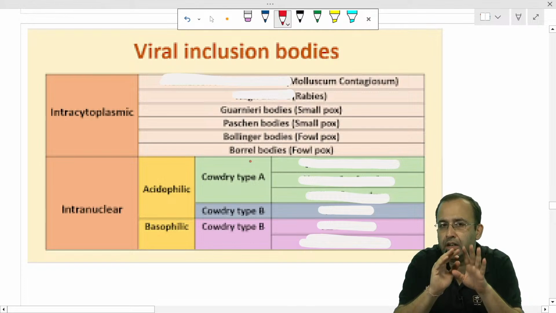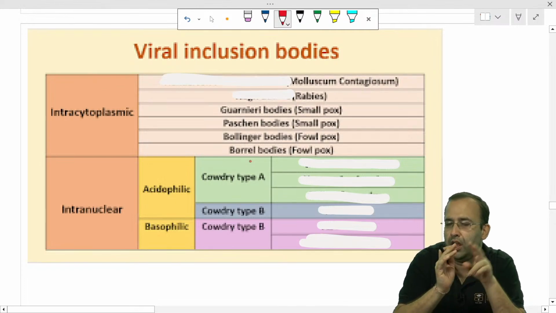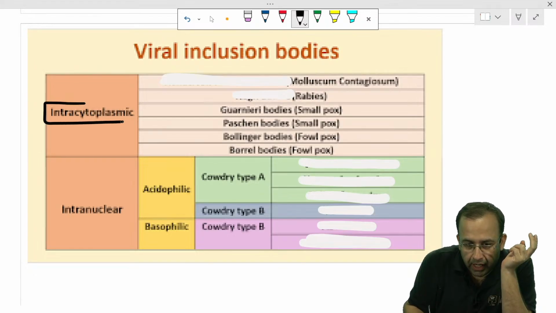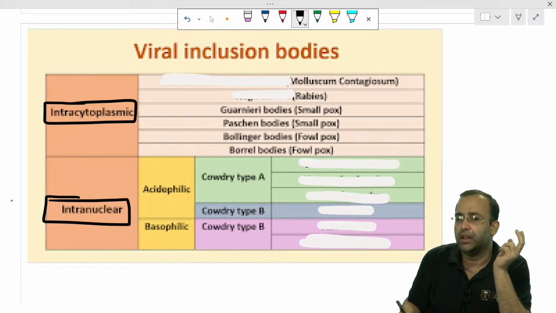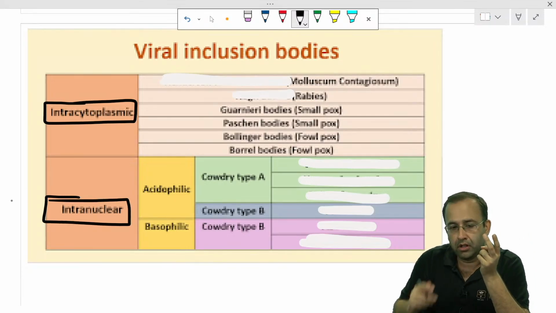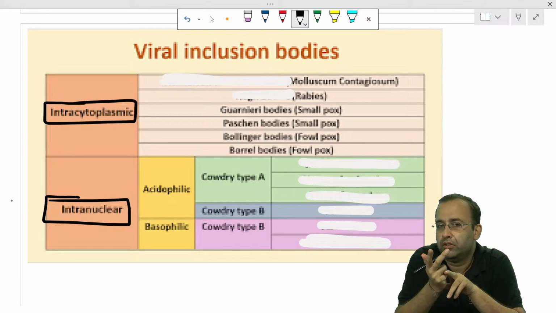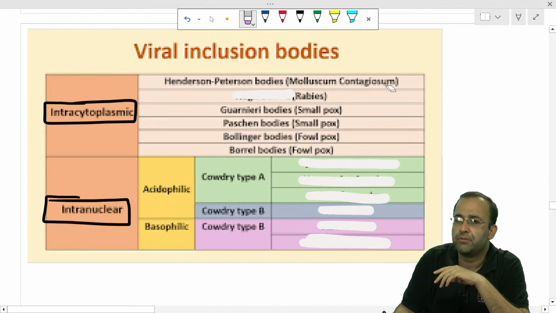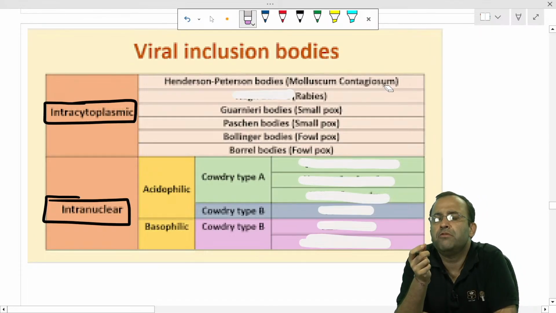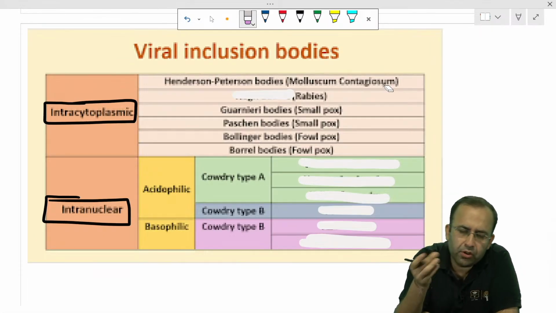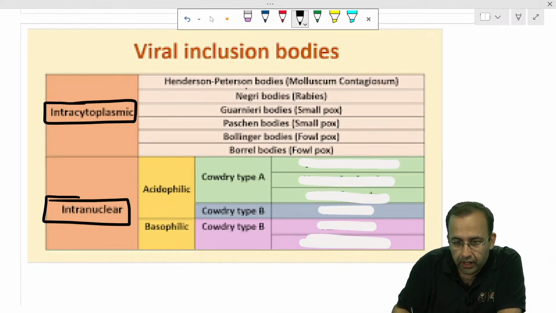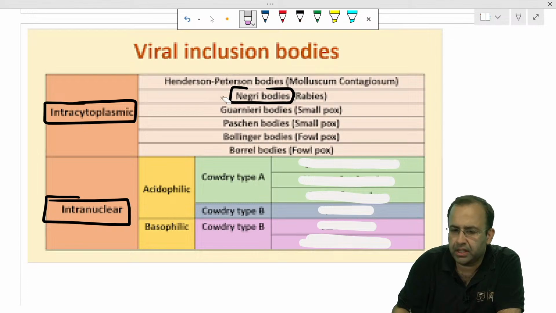We can divide the viral inclusion bodies into two broad categories. They can either be intracytoplasmic or intranuclear. Which are the intracytoplasmic bodies? HP bodies, totally agreed here. HP bodies, Henderson-Peterson bodies, molluscum contagiosum. What is the fancy name of body seen in rabies? It's always the black dog that bites. Negri bodies. Negri bodies, rabies. We already know this.